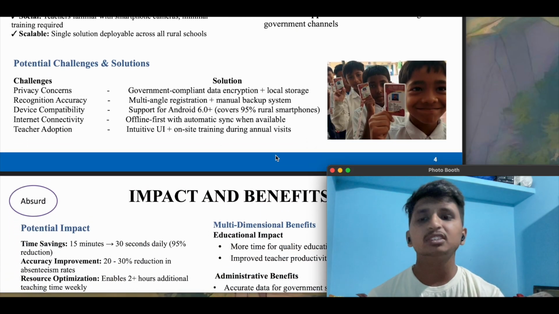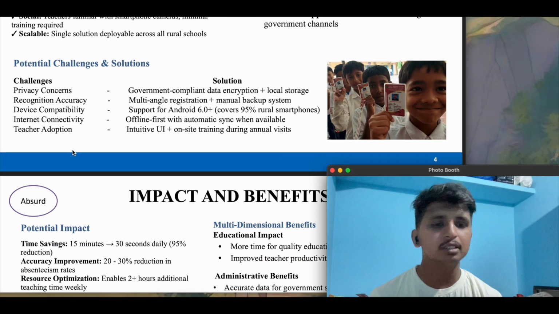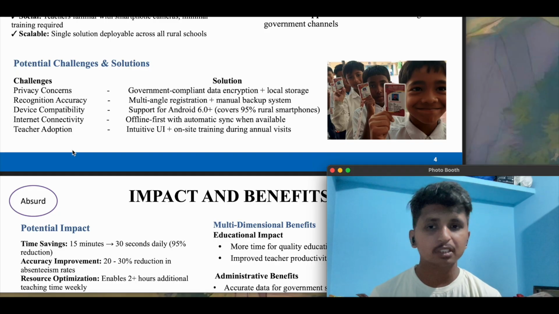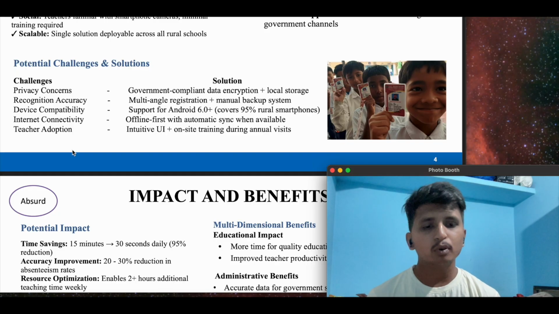What are the potential challenges? The challenges will be privacy concerns, recognition accuracy, device compatibility, internet connectivity, and teacher adoption. All of these I've already spoken about in the previous slides. Especially on the privacy concern, the photos or images of the students will be stored directly in the government authorized website, so there won't be any malpractice through that.